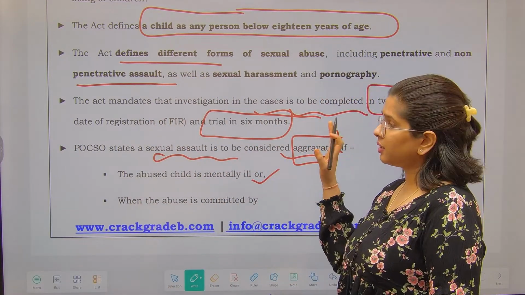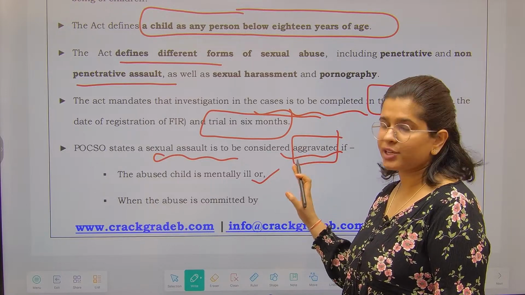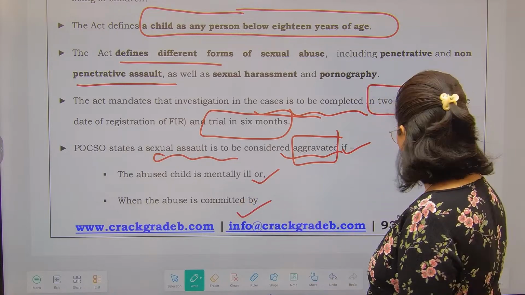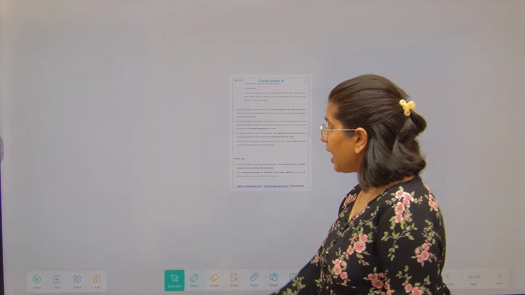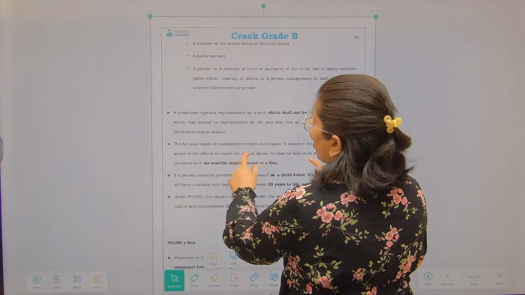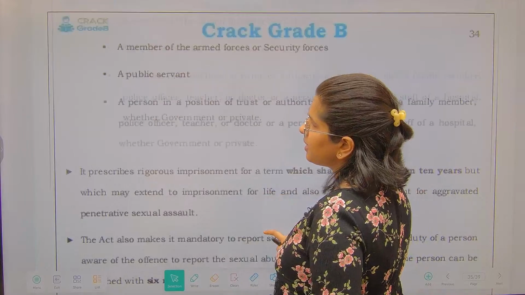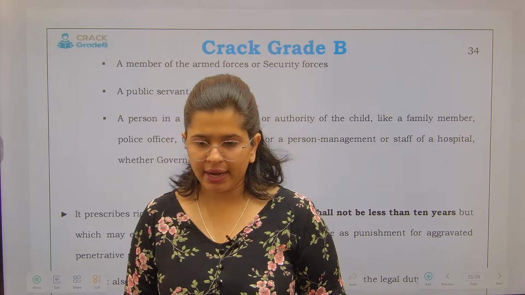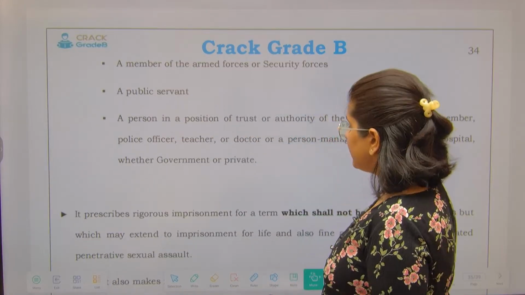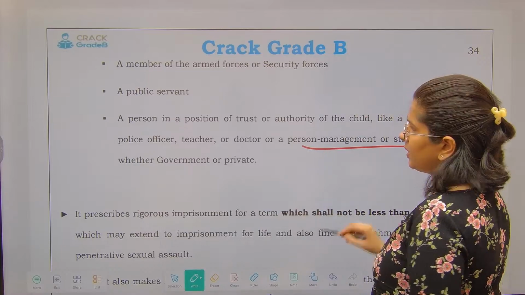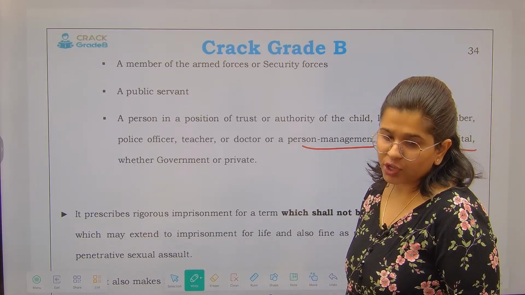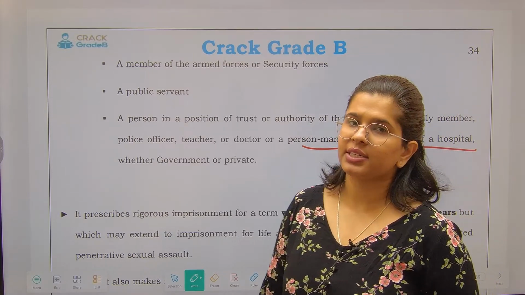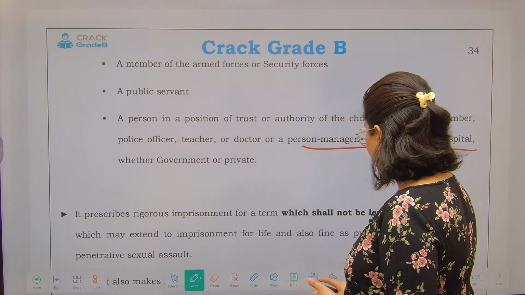Our act states that a sexual assault will be considered aggravated if the abused child is mentally ill, when the abuse is committed by a person of the armed forces or security forces or a public servant, or if the person is in a fiduciary relationship. Fiduciary relationship means a relationship of trust, correct? A family member, a police officer, a teacher or doctor, or a person in management, whether government or private. If you hold a position of trust and then commit such crimes, that will be considered an aggravated crime.